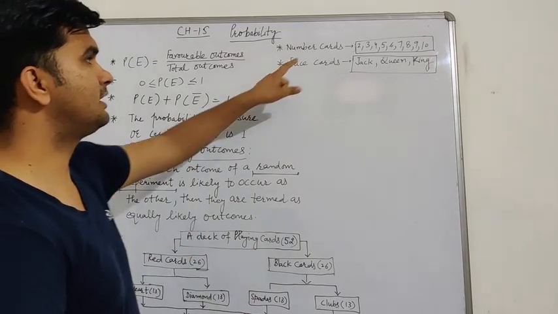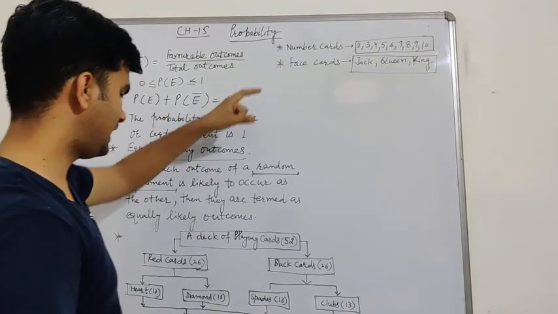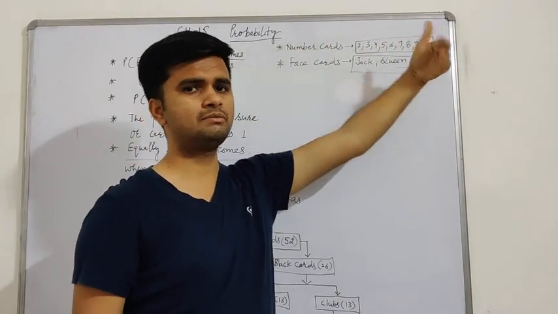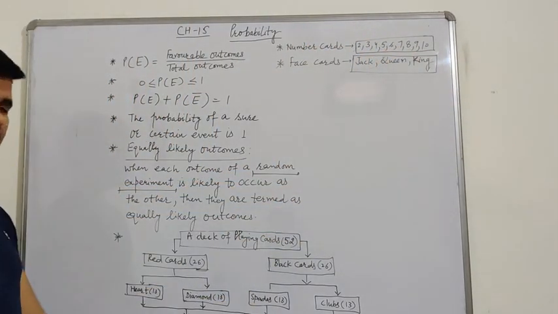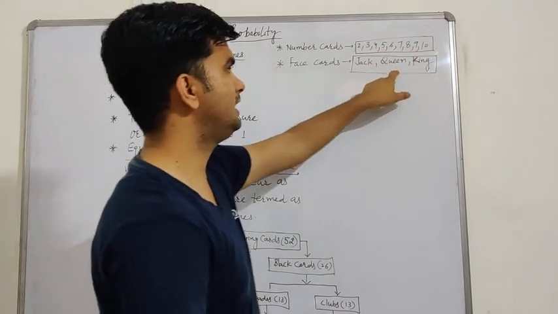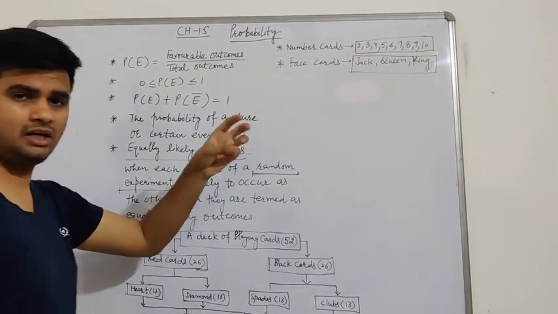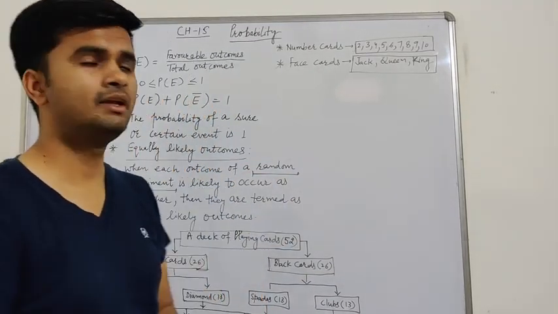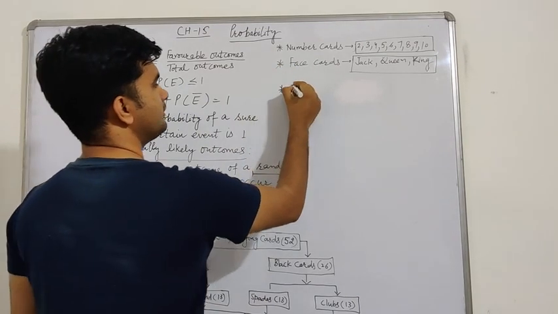Number cards are 2, 3, 4, 5, 6, 7, 8, 9, 10. Total number cards are 9 into 4, since 4 types of cards are there. So 36 number cards are there. And face cards are J, K, Q: Jack, King, Queen. So 3 cards are there, and 3 into 4, total face cards are 12. Then come to the next point.